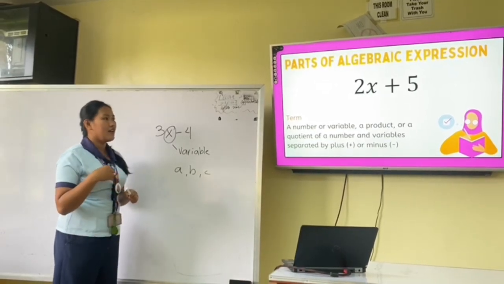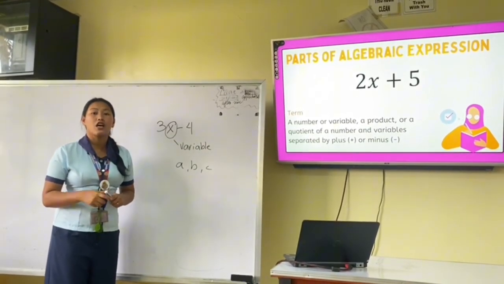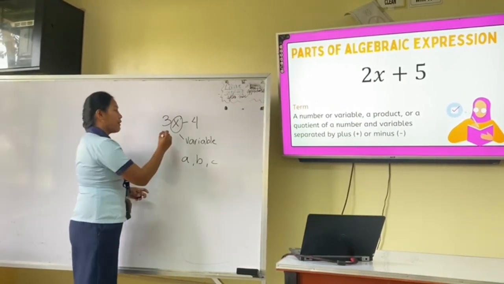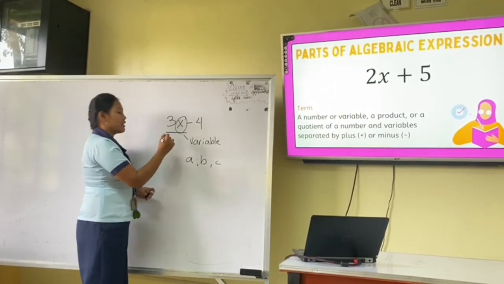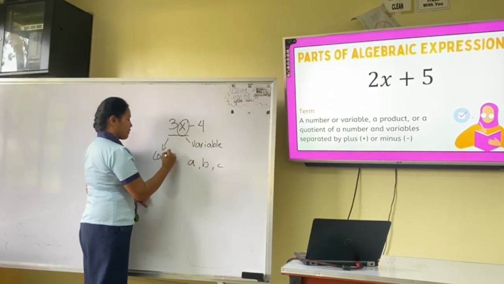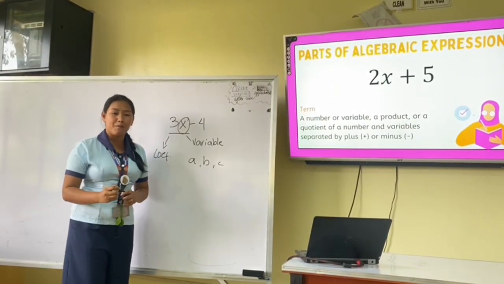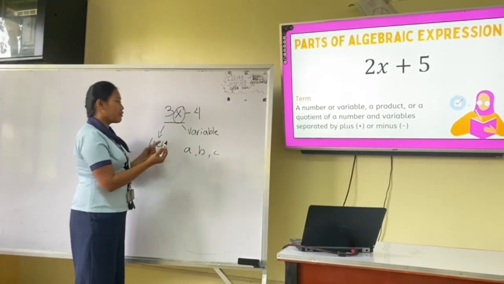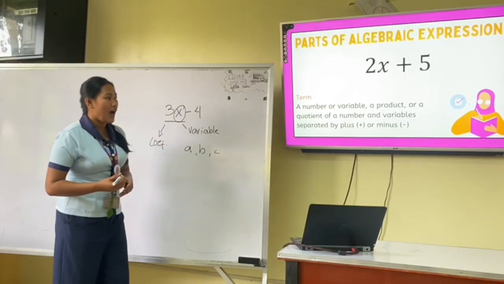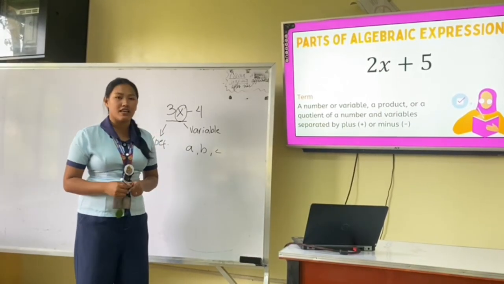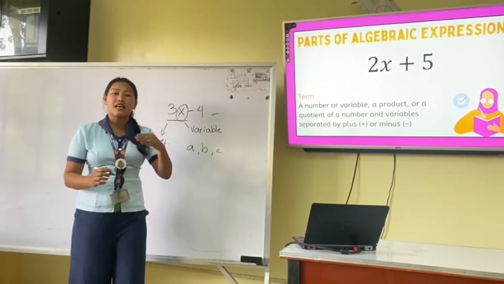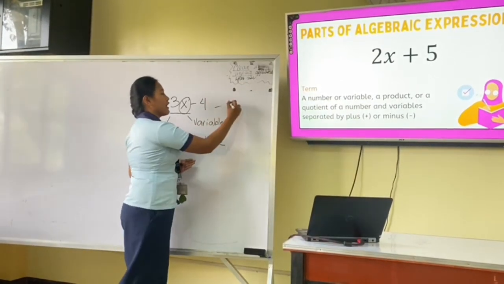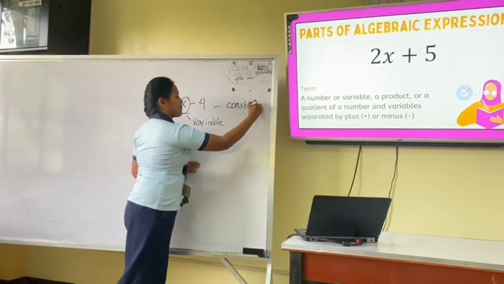The next part of an algebraic expression is the coefficient. We already know the variable, so the coefficient here will be 3x, or 3. A coefficient is any number that has a variable, so it should be 3. The third one is the constant. A constant is any number that doesn't have any variable. It is the vice versa of the coefficient. So 4 here will be our constant.